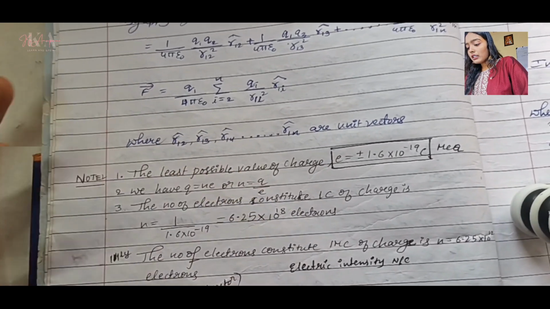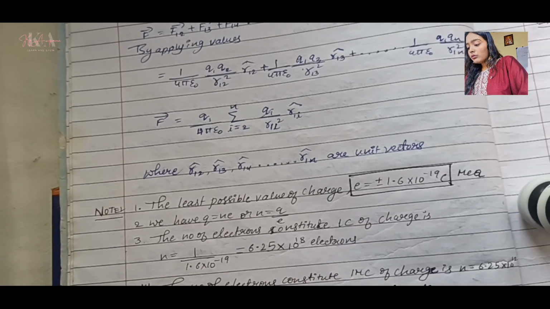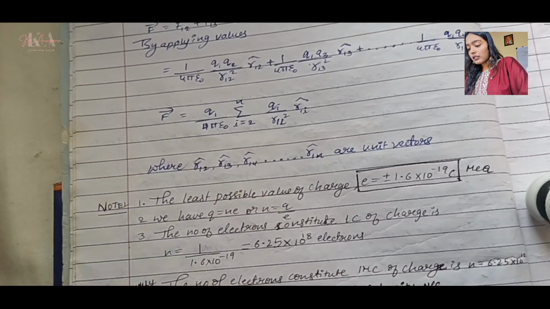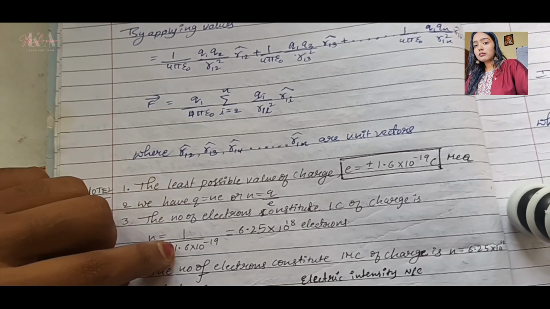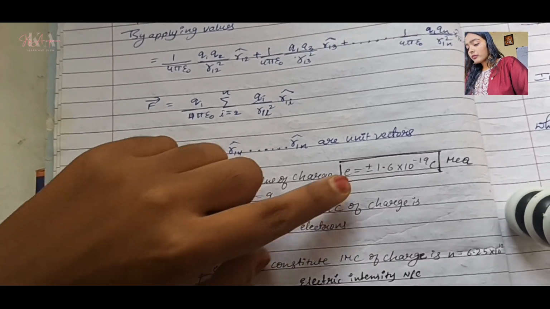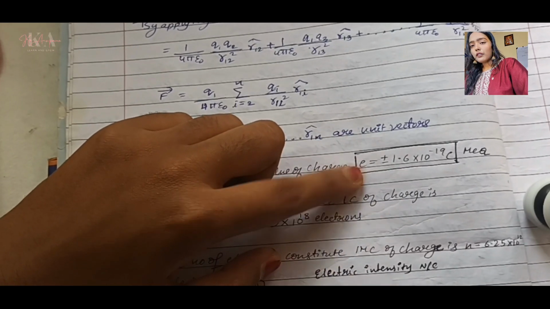So basically 1. Here only I will tell you, Q value is 1. Why? Because Q's SI unit, means basically electric charge SI unit, is what? Coulomb, right? So 1 coulomb of charge is there. So we put the value of 1.